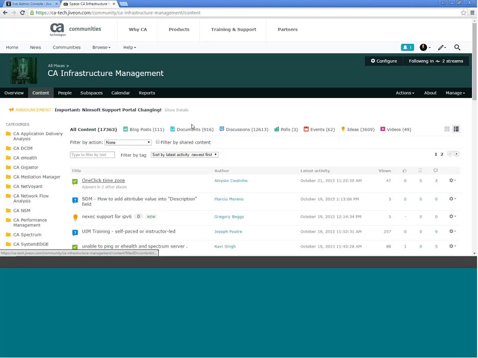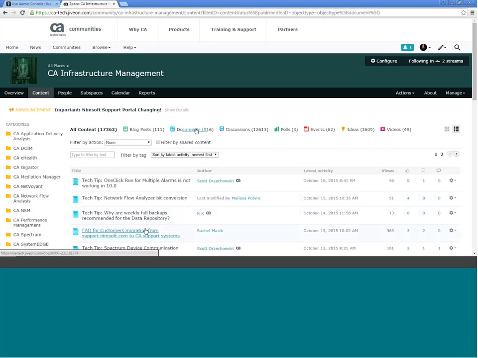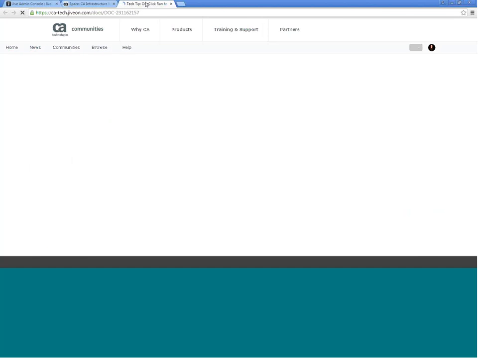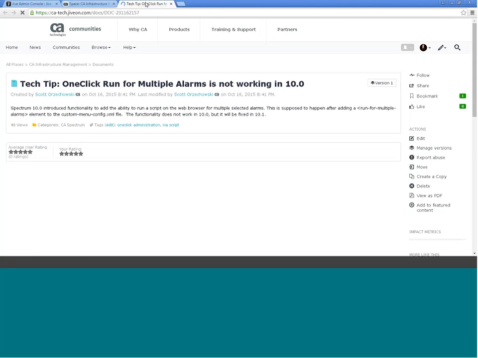Another thing that we have coming is the ability to create a template. So the way this works is you can create a template from any document you see within the communities. The one stipulation is this document needs to be one of those native Jive documents that's created right within the system. You can't do this with an uploaded document. So if it's a PowerPoint that has been uploaded to the Jive site, you won't be able to create a copy of it, but if it's a native Jive document, you will.